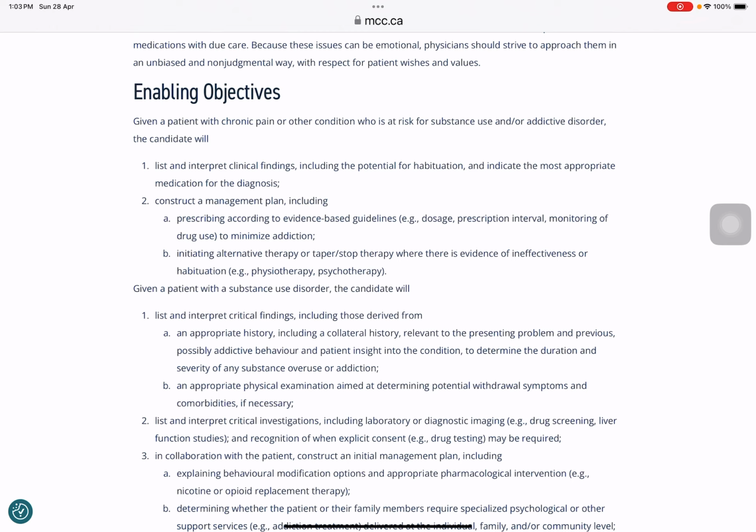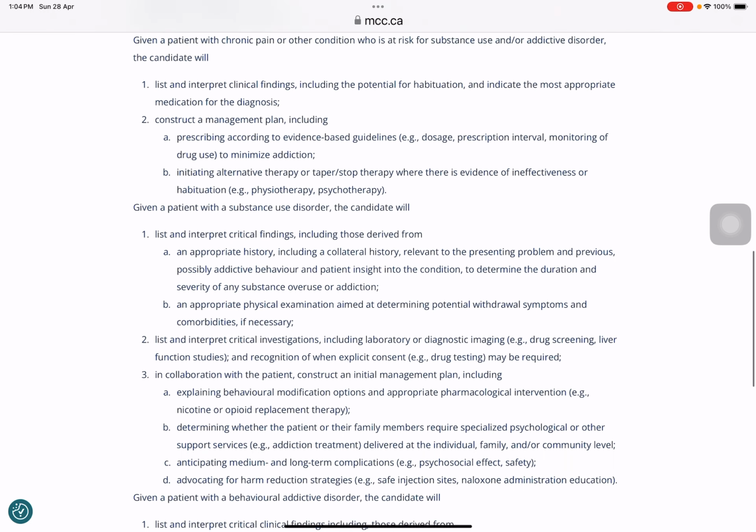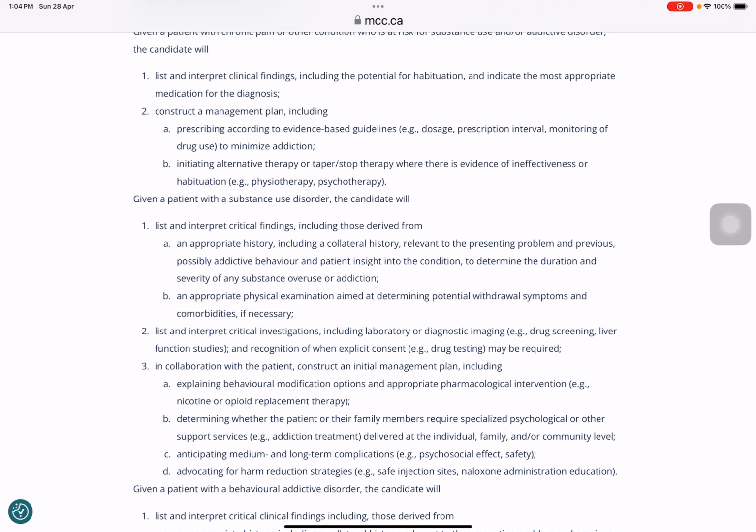So number one is the clinical findings and the potential for habituation. That is the previous history of substance use disorder in a person, a young patient with PTSD, a young patient with chronic pain. These are potential risks for habituation, and you should indicate the most appropriate medication for the diagnosis. Let's say a patient is in chronic pain, what medication are you going to prescribe? That's what you should know. And then construct a management plan, prescribing according to the evidence-based guideline: dosage, prescription interval, monitoring the use of the drug, and minimizing addiction.